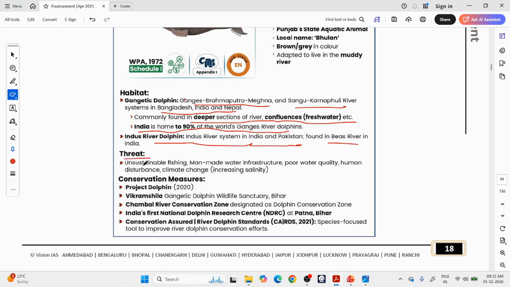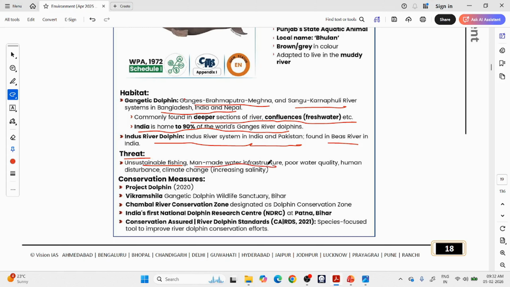So what are the threats? Unsustainable fishing kills all the prey species of dolphins. Dolphins eat fish. If you hunt too many fishes from the river, dolphins will not have any prey to feed on. Also, dolphins may get caught in the nets, and you may kill dolphins while you are hunting for other species. So unsustainable fishing is a dangerous thing.